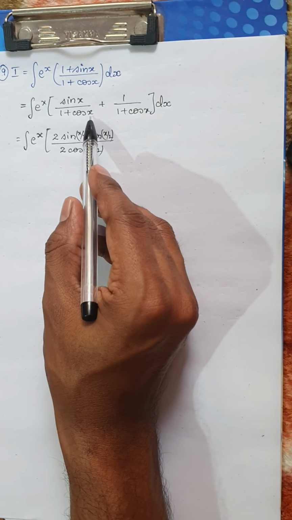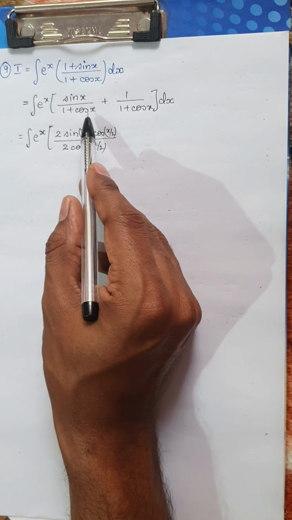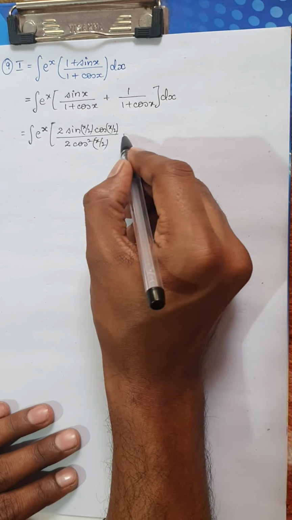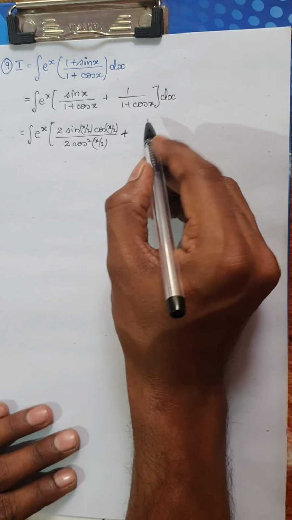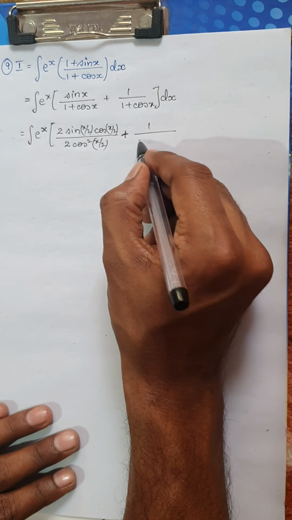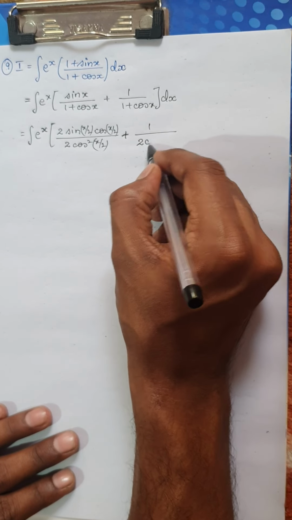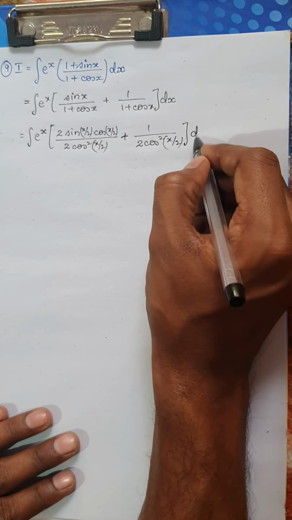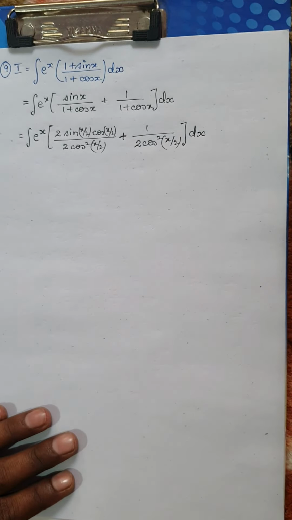Because 1 plus cos 2 theta is 2 cos square theta. So because I have x, I am using half angle formulas. So these are basic trigonometric formulas, hope you remember. Plus 1 divided by, again here 1 plus cos x, I am going to write it as 2 cos square (x by 2), and this is integrated with respect to x.